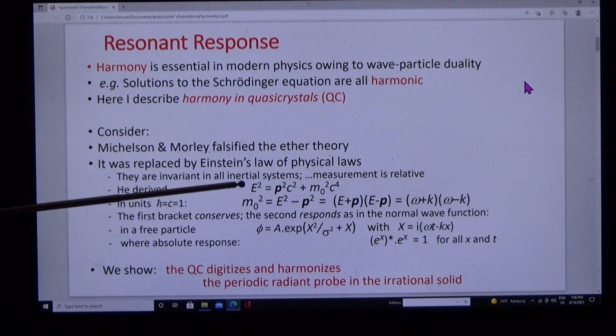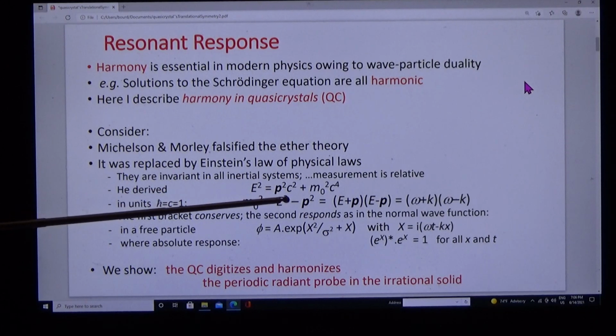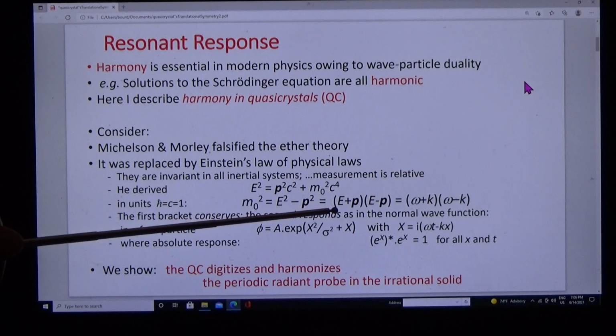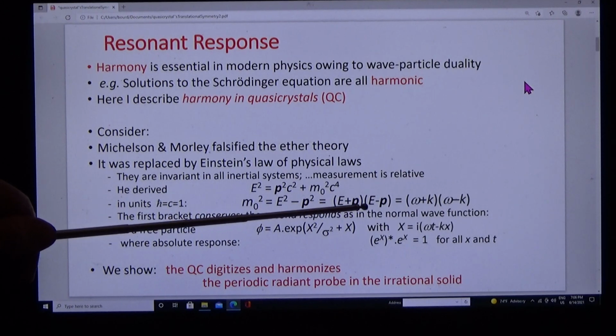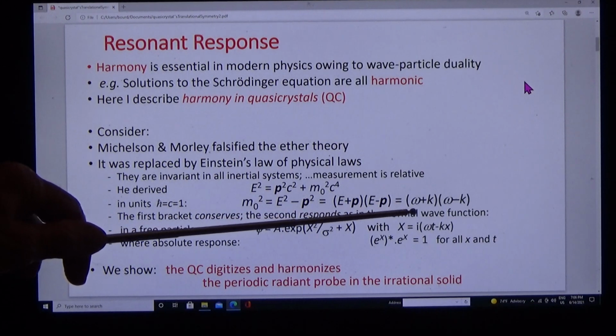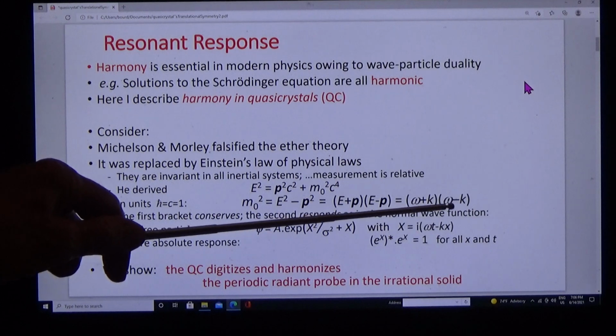He derived the formula: energy squared is momentum squared plus mass squared, where c is the speed of light. In simplified units, m squared can be represented as a function of e plus p times a function of e minus p, which is a function of omega plus k times omega minus k.